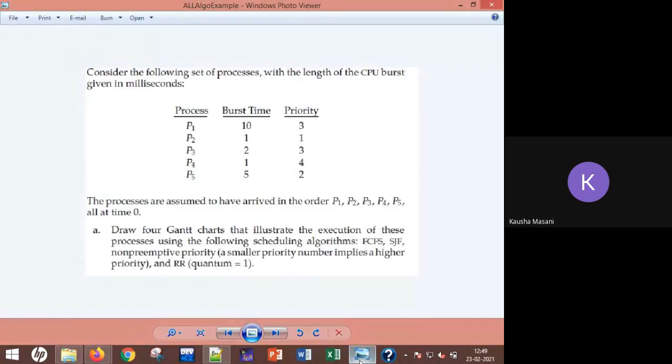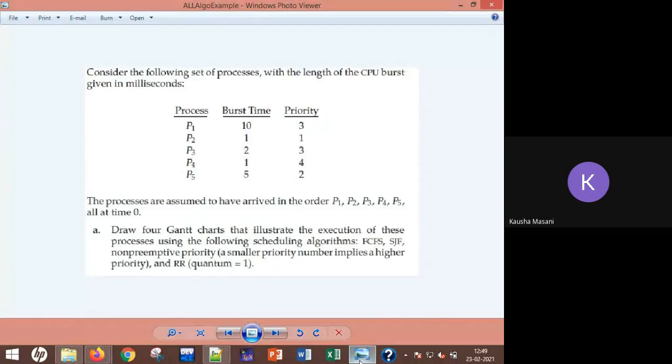Now look at their burst timings. Burst timing for P1 is 10. Burst timing for P2 is 1. Burst timing for P3 is 2. Again P4 is 1 and P5 is 5.